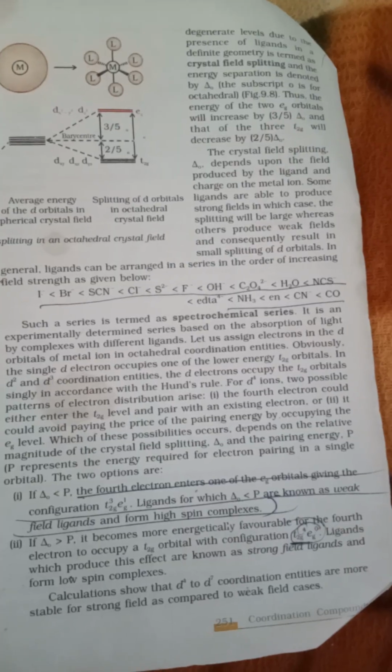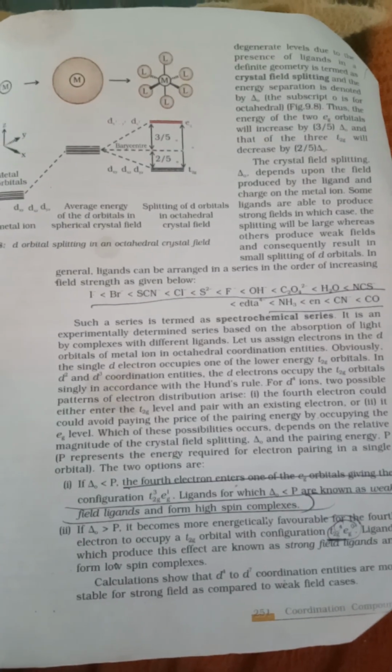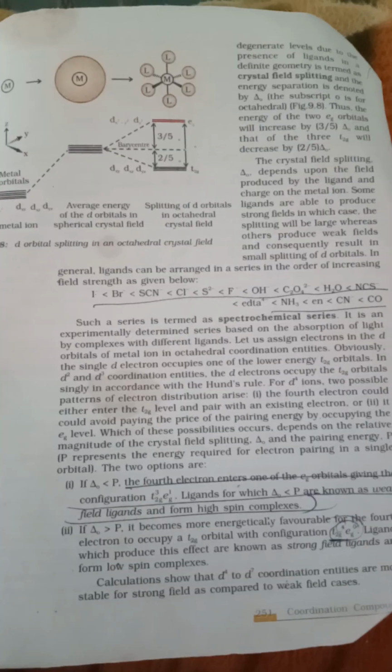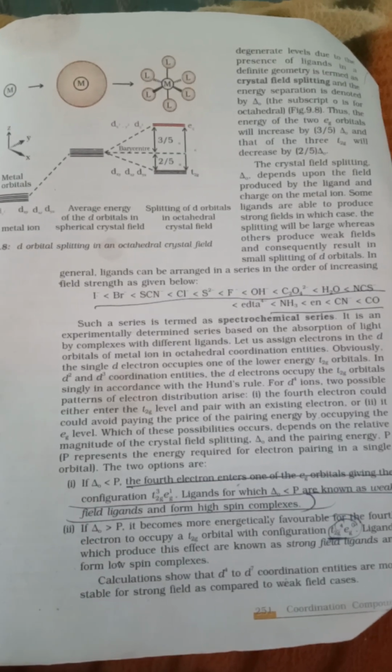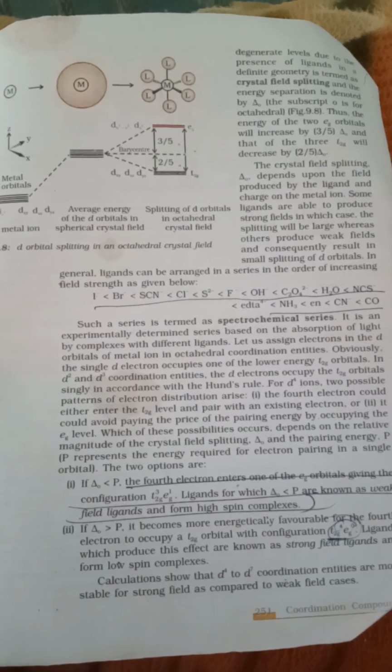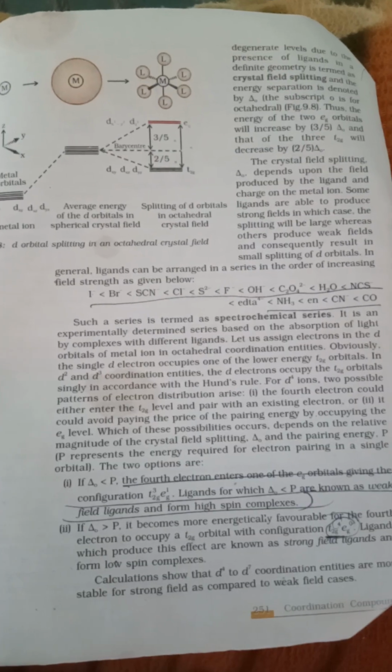The crystal field splitting, delta zero, depends upon the field produced by the ligand and the charge on the metal ion. Some ligands are able to produce strong fields, in which case the splitting will be larger, whereas others produce weak fields.